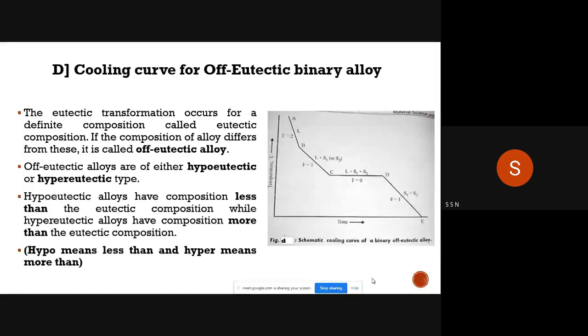Of eutectic binary alloy. Now, what is meant by off eutectic binary alloy? That we have seen already. What is meant by off eutectic binary alloy? Now here we have to see the cooling curve for off eutectic binary alloy.